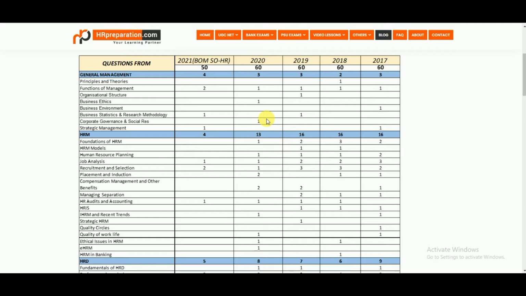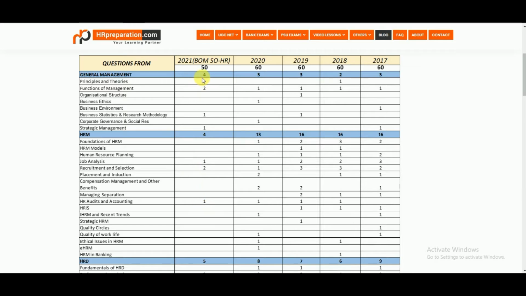Let us discuss Bank of Maharashtra Specialist Officer 2021. It was conducted very recently by IBPS. Now we are going to discuss its previous paper analysis. There were 50 questions only, and we have bifurcated the questions topic-wise and main-topic-wise here. So how many questions were asked from each subtopic and from the main topic also.